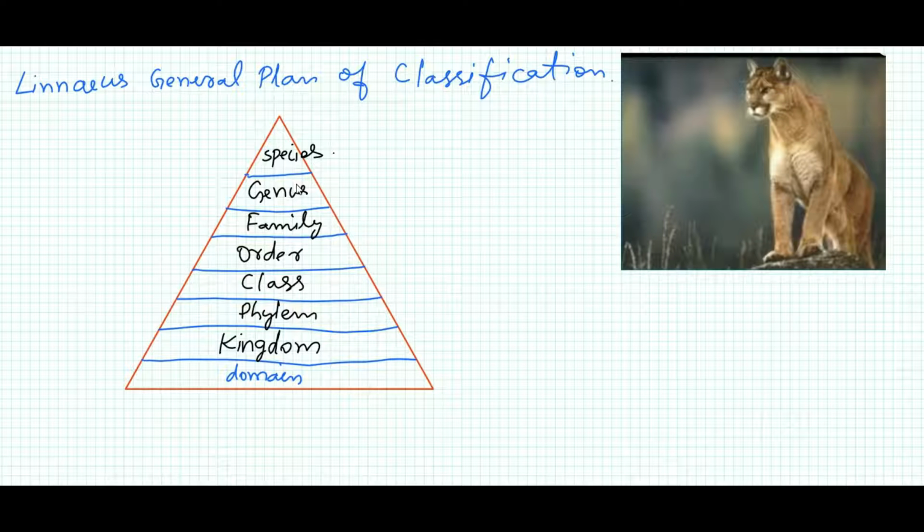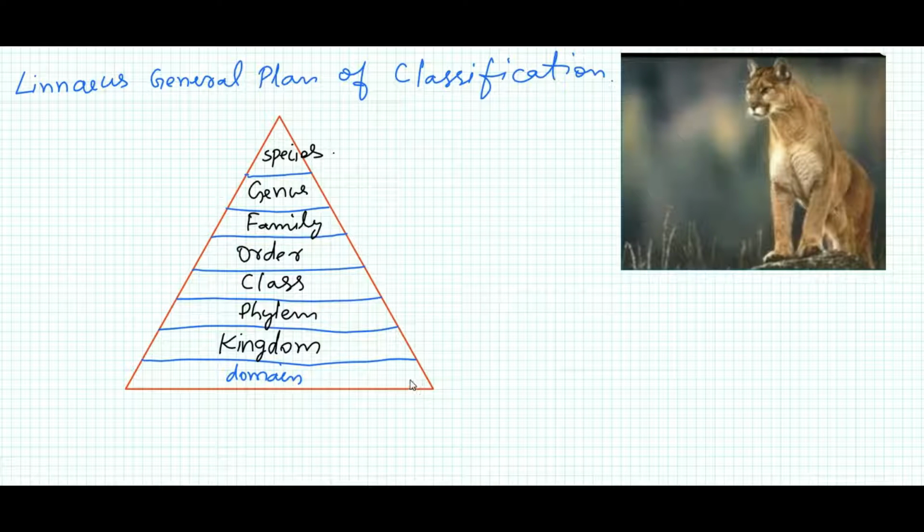I want to explain these taxonomical ranks with the help of this big cat example. I will illustrate the domain of this cat, the kingdom, its phylum, its class, its order, its family.